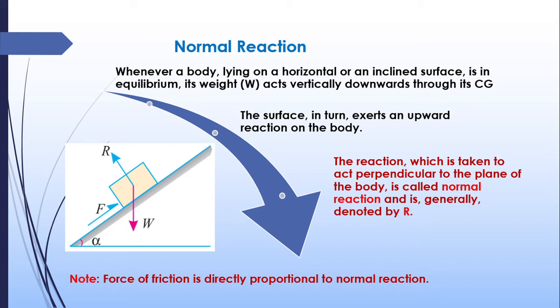Now the inclined plane will have an opposite reaction to the weight of the body. That reaction force will always be perpendicular to this inclined plane. So that reaction is known as normal reaction since it is perpendicular to the plane. It is represented by the letter R. Always the frictional force is directly proportional to this normal reaction. As frictional force increases, the normal reaction will also increase.